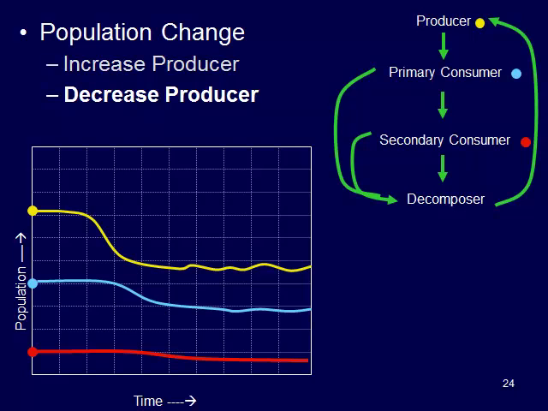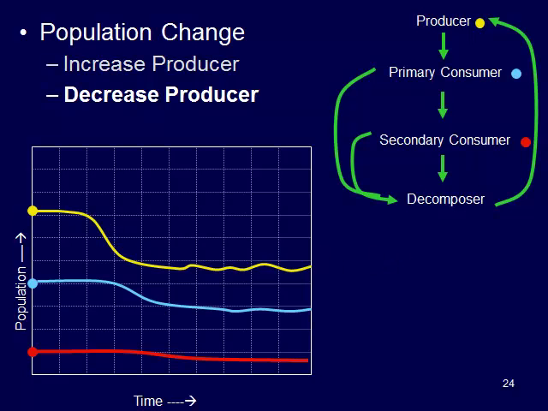Well, we don't have the producers, we don't have enough food to support the primary consumers. Primary consumers are going to start to die off, and then in response to that, our secondary consumers are also going to decrease in number because they are relying on the primary consumer. So that producer numbers is really a driving force in what's happening in the upper levels of the food chain.